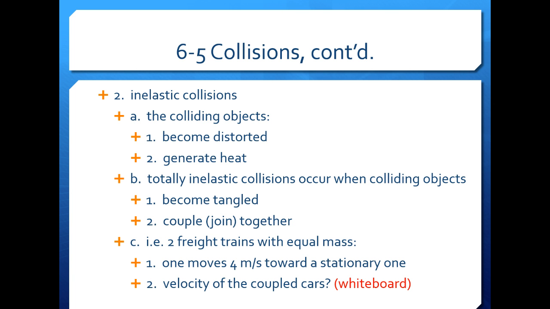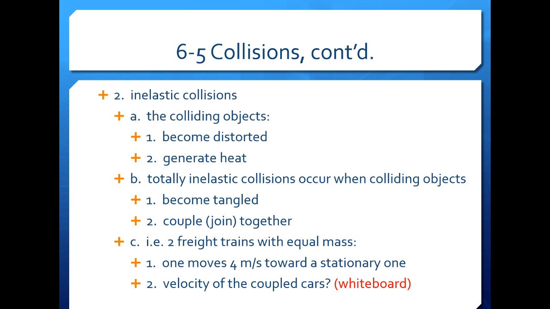So let's look at two freight train cars. Suppose the freight train cars are of equal mass, small m, and that one car moves at 4 meters per second toward the other car that is at rest. Can you predict the velocity of the coupled cars after impact? If we look at the conservation of momentum, net momentum before collision equals net momentum after collision.